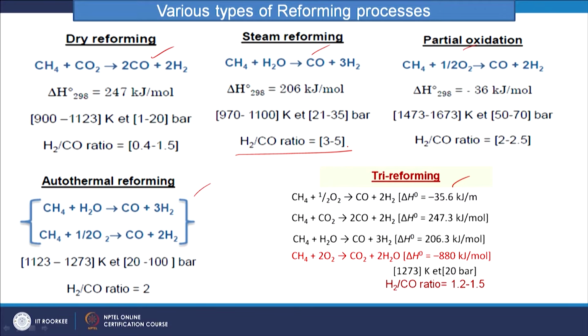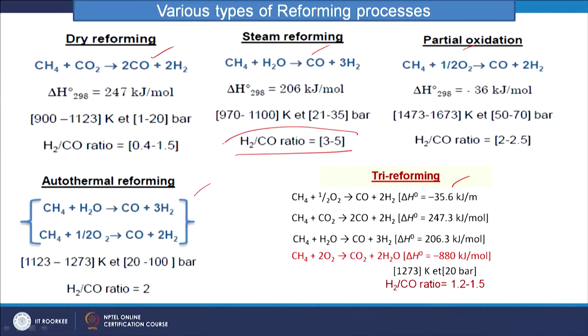As we are interested in getting hydrogen through this route, steam reforming is the more suitable route for hydrogen production. So, we will discuss steam reforming some more, as we have already discussed the other reforming processes in the previous class. In steam reforming, steam is used for the reforming purpose.